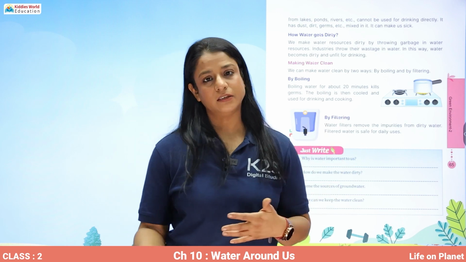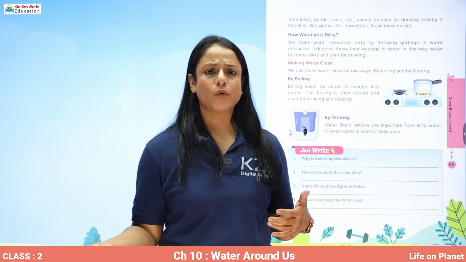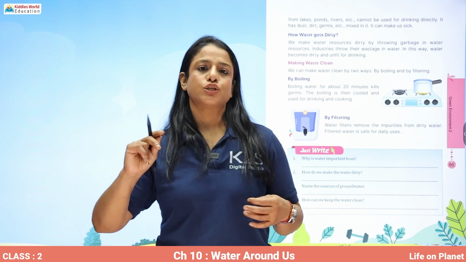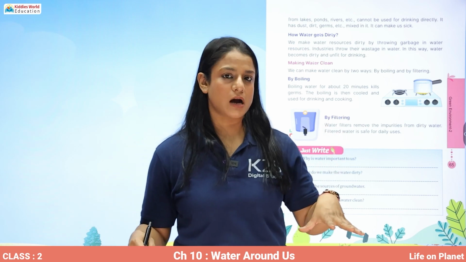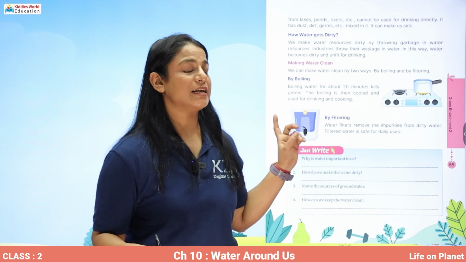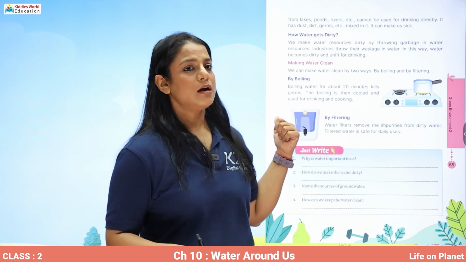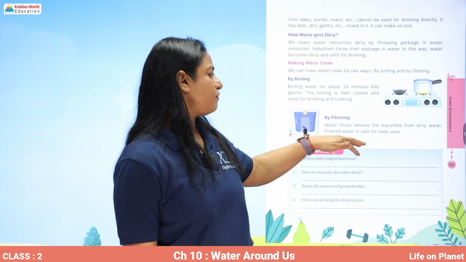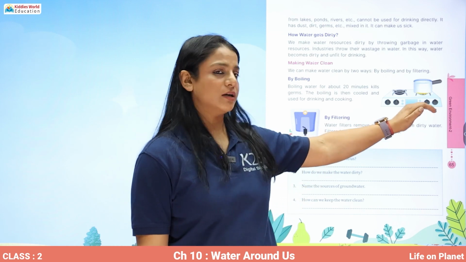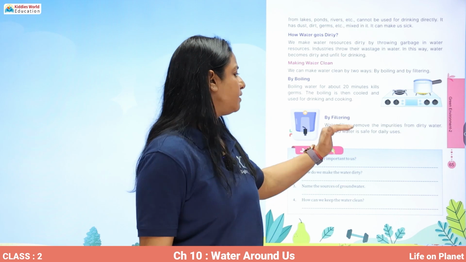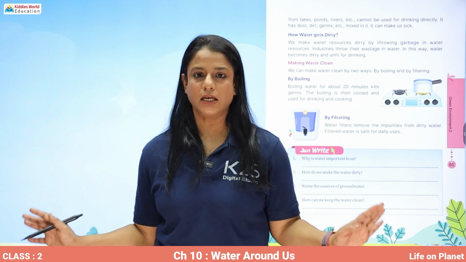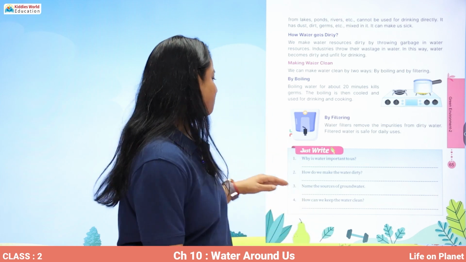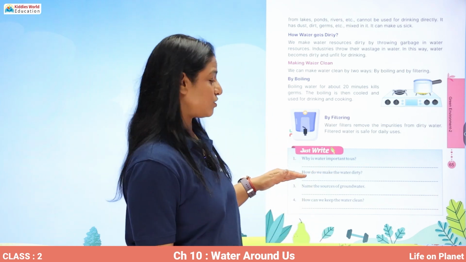Then by filtering. So we have water filters in our houses. We have RO systems in our houses. So when the dirty water comes in our taps, it gets filtered by the water filter and then we can consume it. So water filters remove the impurities from the dirty water, and filtered water is safe for our daily use. So let's write the answers to these questions actually.